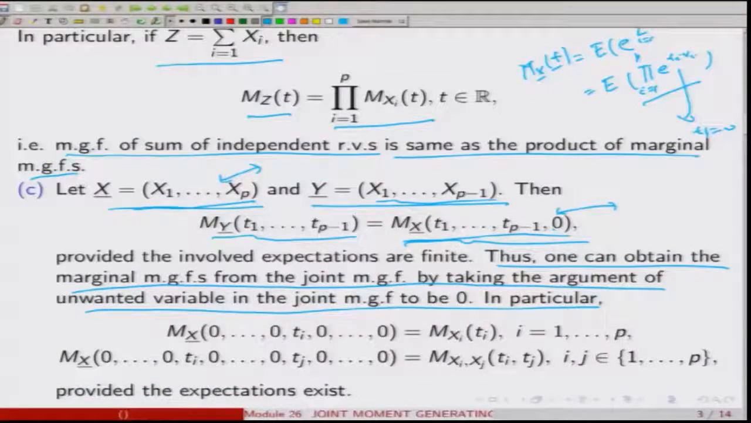For example, if I put all other arguments as 0 except the ith argument in the joint MGF, I get the moment generating function of X_i, which is again clear from here because all others are put to 0. They will contribute 1 and e to the power t_i X_i would come. Similarly, if I put all others to be 0 except t_i and t_j, all others would contribute 1. So, I will get the expected value of e to the power t_i X_i, e to the power t_j X_j, which is nothing but the moment generating function of X_i and X_j at the point t_i and t_j. So, to get the marginal MGFs, you put the arguments of unwanted variables to be 0 in the joint MGF.